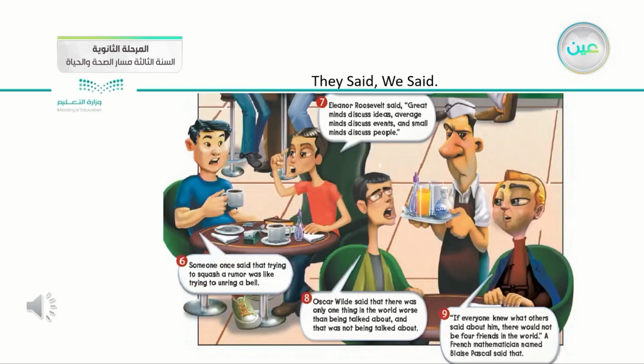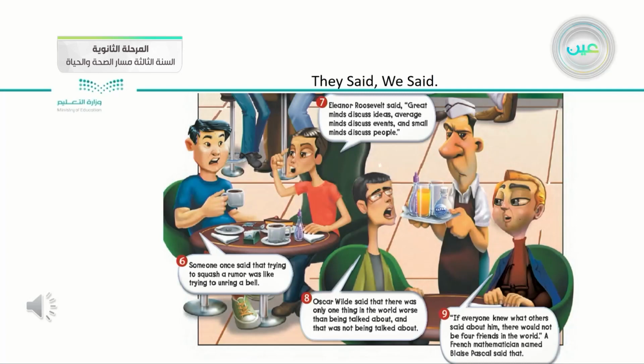Now we will go to the second part. Pick up your pens again. Listen carefully. 6. Someone once said that trying to squash a rumor was like trying to unring a bell. 7. Eleanor Roosevelt said, "Great minds discuss ideas, average minds discuss events, and small minds discuss people." 8.